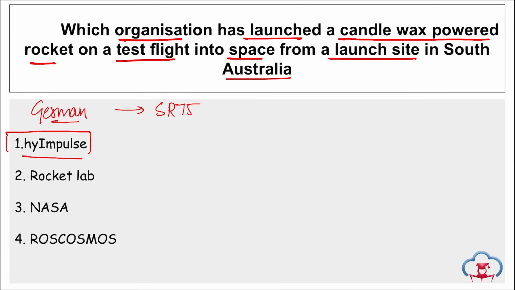So coming back, it is High Impulse of Germany, correct? That organization has launched this candle wax powered rocket. It was a test flight also, and they carried commercial satellites into space from South Australia.